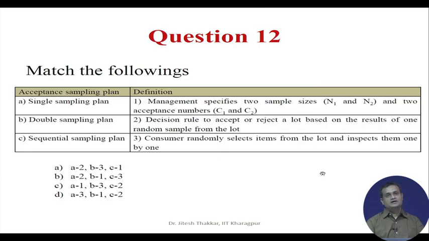Question 12, you are supposed to match A, B, C with 1, 2 and 3, and let us say there is single sampling plan, double sampling plan and sequential sampling plan, and how basically it operates. On the right side your management specified 2 sample sizes N1 and N2 and 2 acceptance numbers C1 and C2, likewise you have 2 and 3.